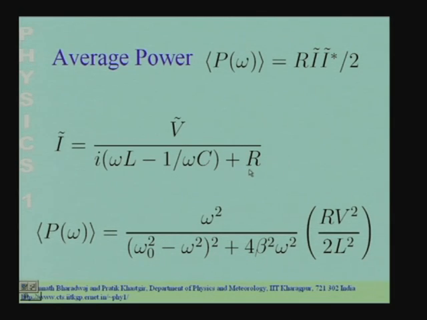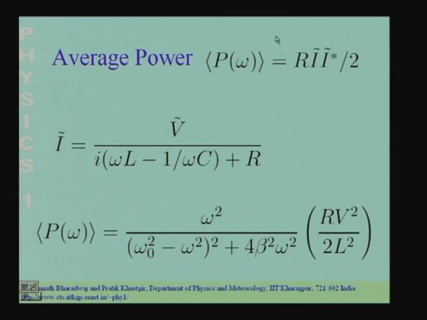If you do this and make the identifications that omega naught, the natural frequency of the circuit, is given by omega naught square is 1 by LC, and the damping factor beta is R by 2L, then you get this expression for the average power.